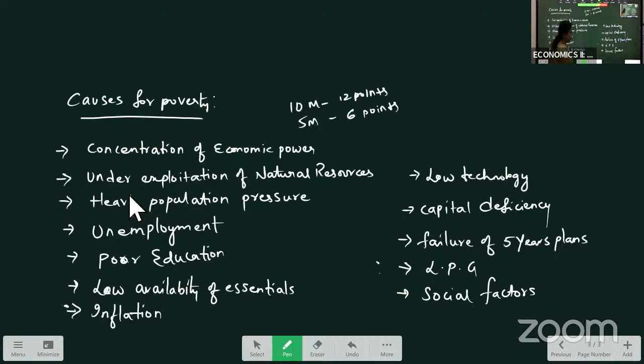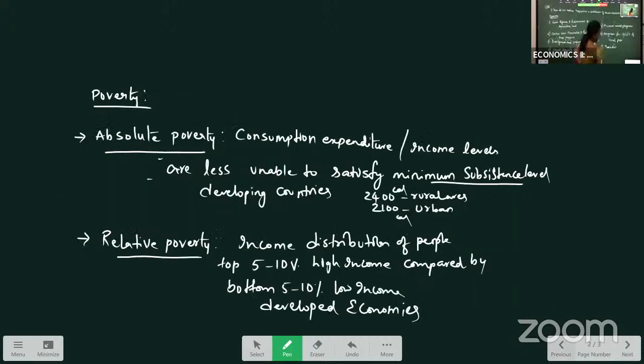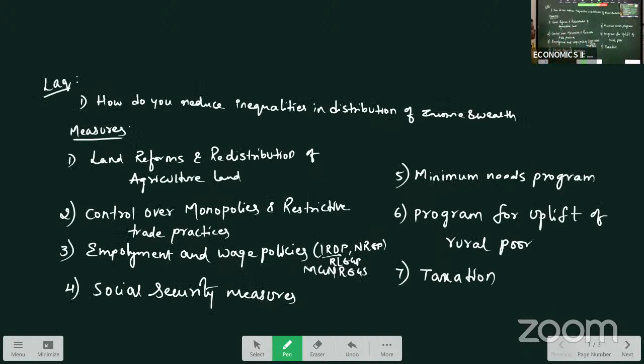So today's topics that we have discussed: how do you reduce inequalities in distribution of income and wealth? As a developing economy, we find inequalities in our country, so how do we reduce them? Then, what is poverty and what are the causes for poverty.